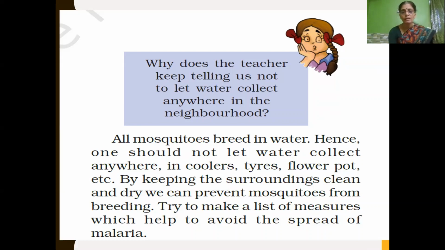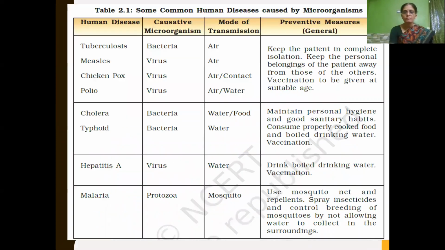Yes, we will see now. And here, usually for malaria, other than this, avoid letting water stagnate in one place. Other than this, you can use a mosquito net or mosquito repellent. We can spray insecticides and control the breeding of mosquitoes, so that the spread of malaria can be avoided.